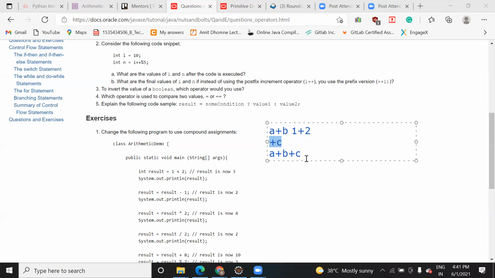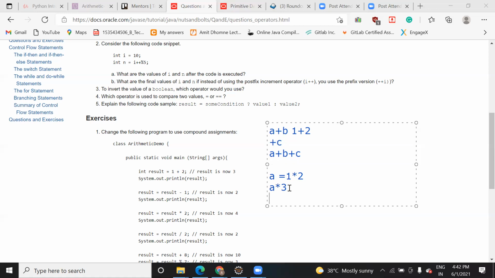Yes, that actually means the compound. Like suppose the example they have given, 1 into 2, right? And you want to multiply more data to it, 3, to the result of this. So suppose a is equal to 1 into 2, then you can take a into 3 also.